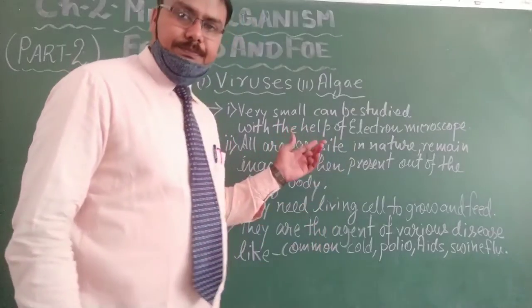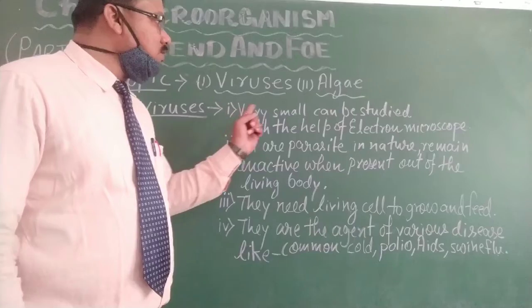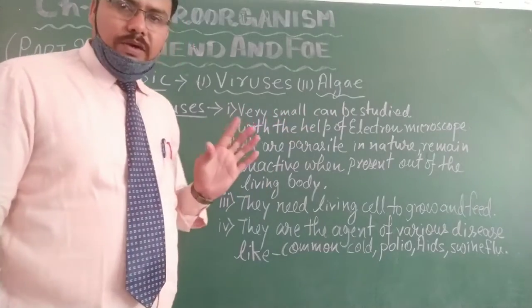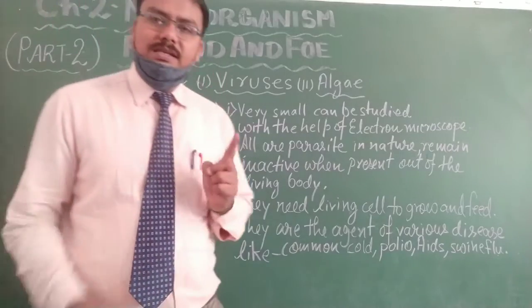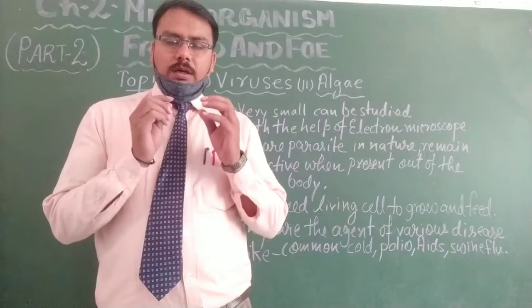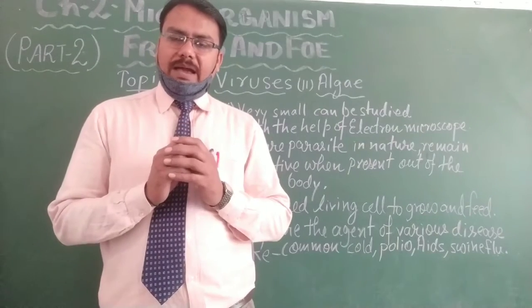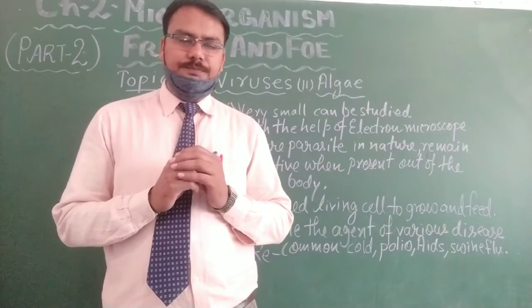So now let's see. Virus is a very small microorganism that can be seen only with the help of a very powerful microscope called the electron microscope.